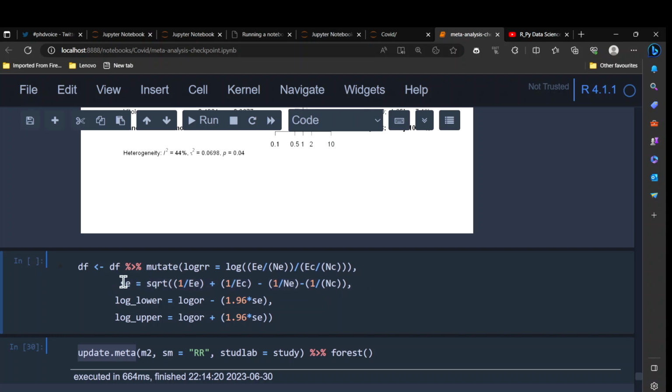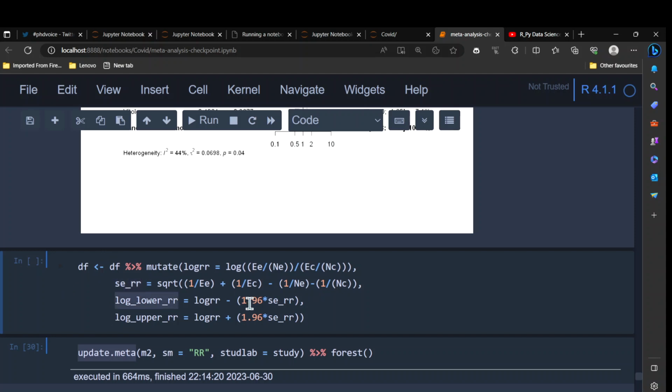Once you get that, calculating the log lower and the log upper is easy, because that's the confidence interval calculation. I will simply change a few things: add risk ratio here, and again risk ratio, and change this log odds ratio, and I also need to change the standard error of the risk ratio.